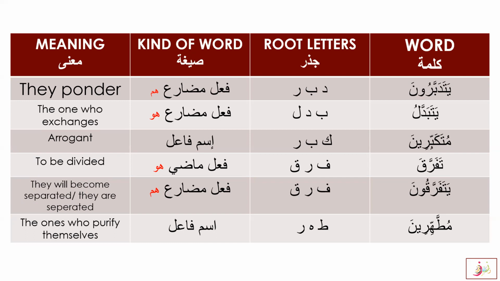Tafarraka, yatafarraku. It is from faraka, fa'il madi huwa, to be divided. Yatafarrakuna: it is tafarraka, yatafarraku, yatafarrakani, yatafarrakuna. And again, fa, ra, and kaf are the jazr. The kind of word, or the sigha, is fi'l mudari hum. They will become separated or they are separated, because we know that fi'l mudari can be used for the future or the present tense.